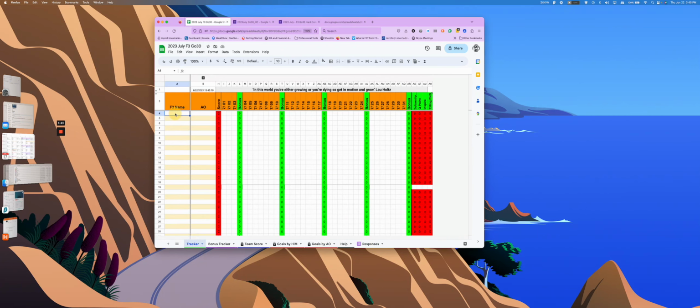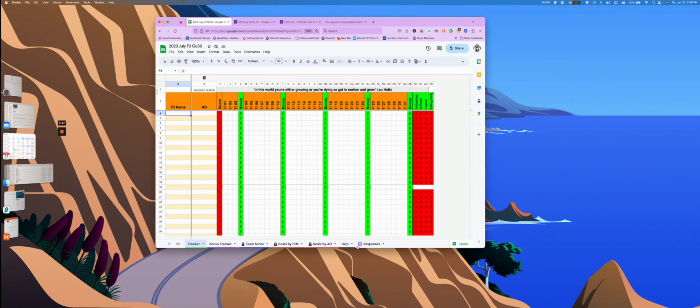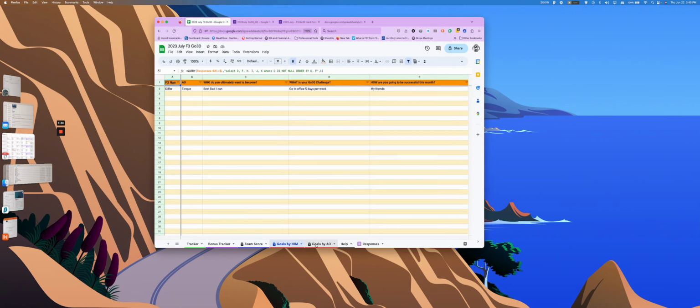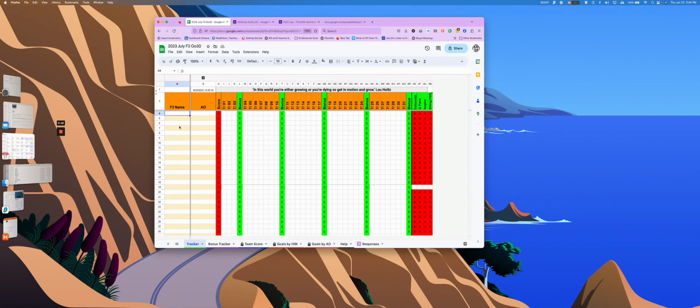Now all I have to do, once whenever the deadline is, the cutoff, what you do is you go to goals by AO, and it'll have everybody listed, and the AOs will be alphabetical, and then everybody's F3 name within the AO will be alphabetical. And so then you can just copy everybody down here because they'll be grouped the right way. You just copy everybody that's there and you paste it into the tracker here, and that's it. That's how it will work. That's all you got to do.